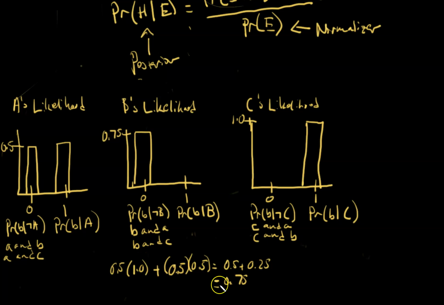It's going to be this same calculation right here. So if it's between C and A, then the warden would have to say C, so that's 100%. If it's between C and B, then the warden could choose either, so that's 50%. Both of them are equally likely, so there's 50%, 50% here. So this is also 0.75 right here.